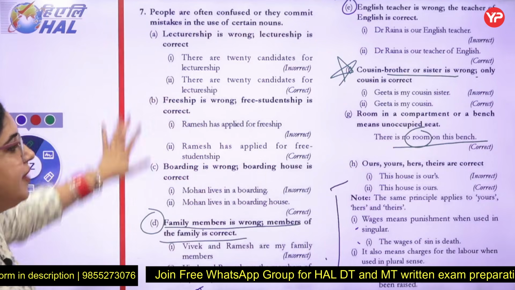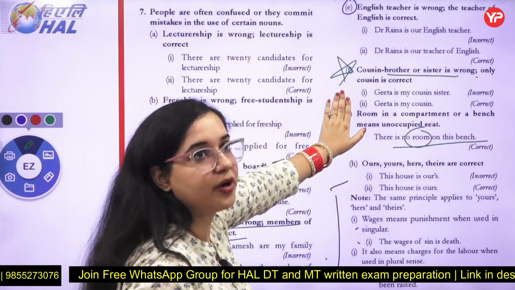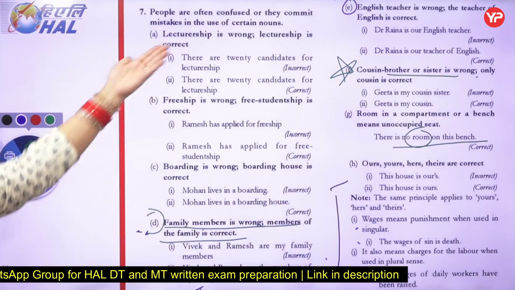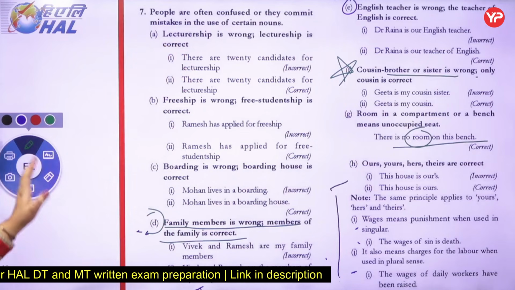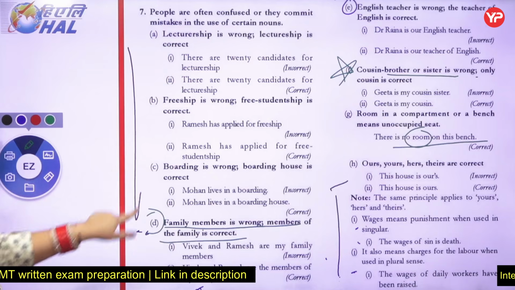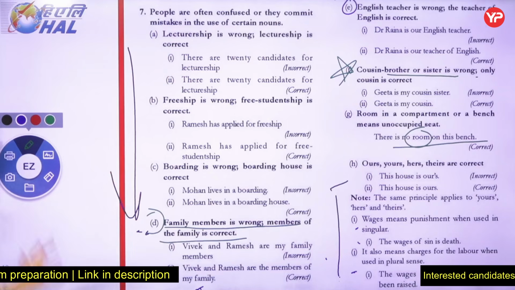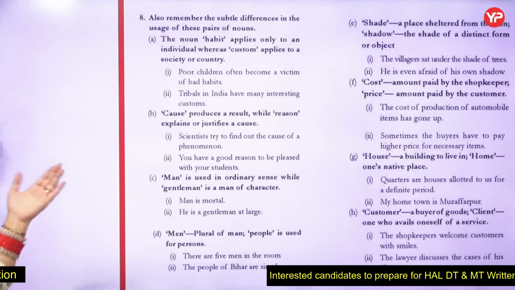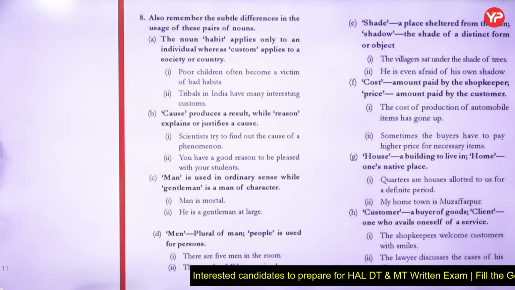Now this was not very important, only this one was the most important amongst these. You can just read it once, because wages once, family members, English teacher. Not much asked till now, but you can just use these words also, as they are the right words to state. Let's go with the 8th one now. I told you already the rule from 1 to 9, they're more of a learning one, okay?